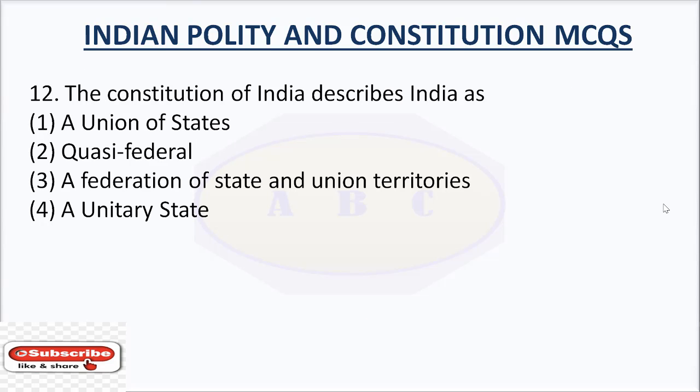Question number 1 describes India as option number 1, a union of states. Option number 2, quasi-federal. Option number 3, a federation of state and union territories. Option number 4, a unitary state. The answer is a union of states. The Constitution of India describes India as a union of states.